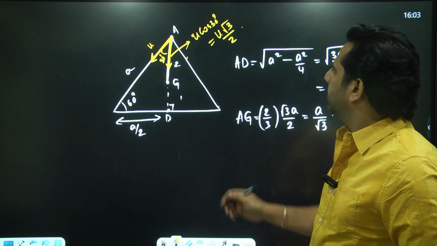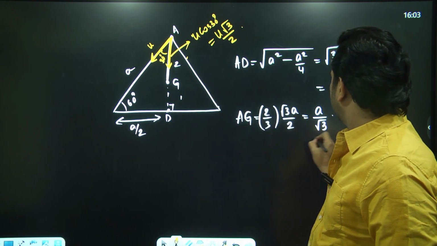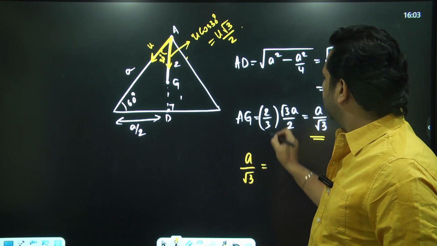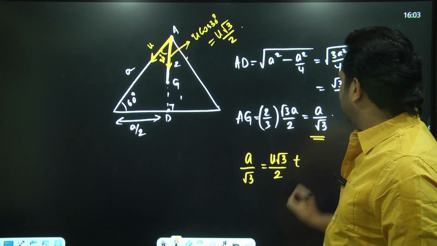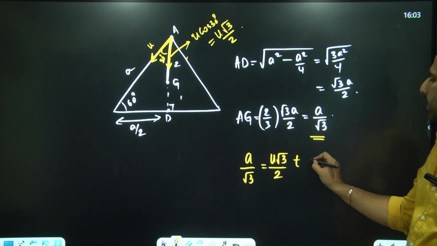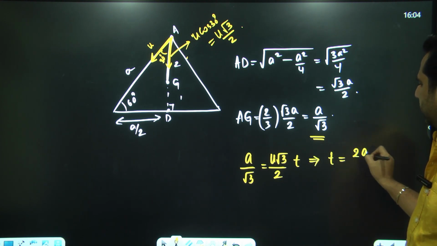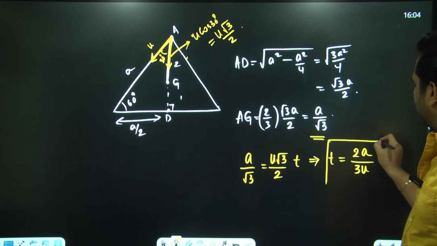Now I will consider the effective displacement of the person, that is A by root 3. Displacement is equal to constant velocity in the direction, that is u root 3 by 2, into time t. Displacement is equal to velocity into time. So the time taken to reach that point is 2a by root 3 into root 3, that is 3, 2a by 3u.